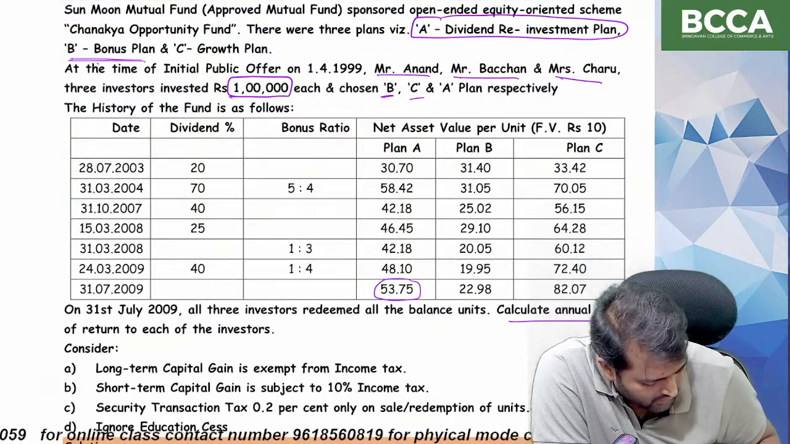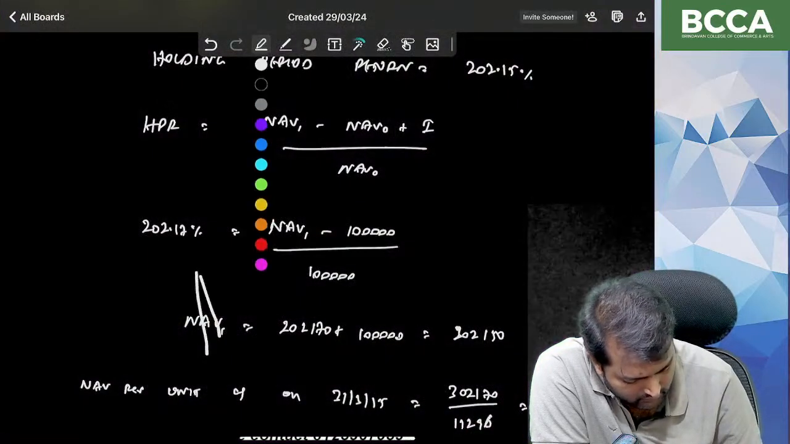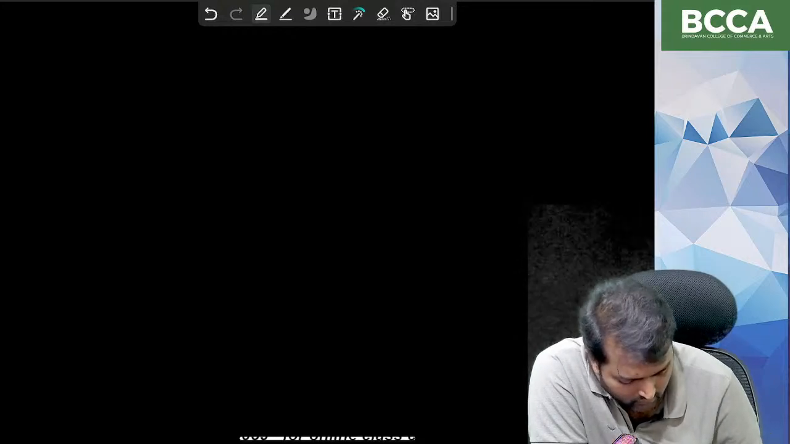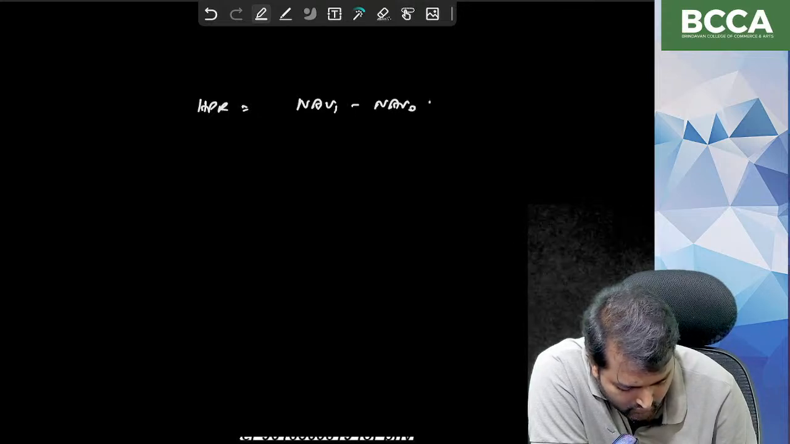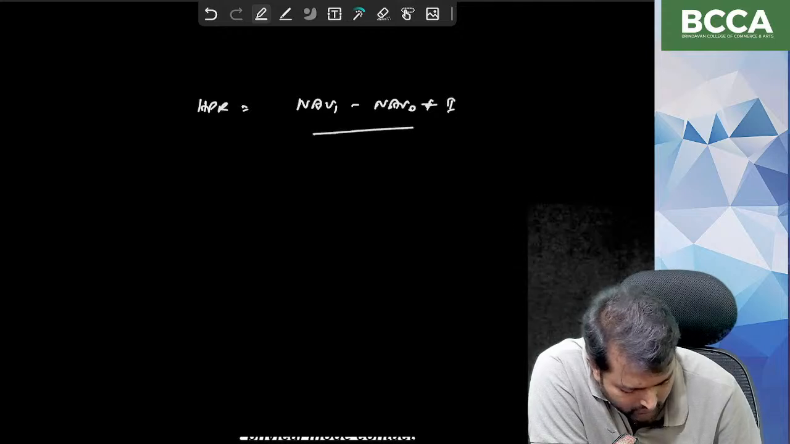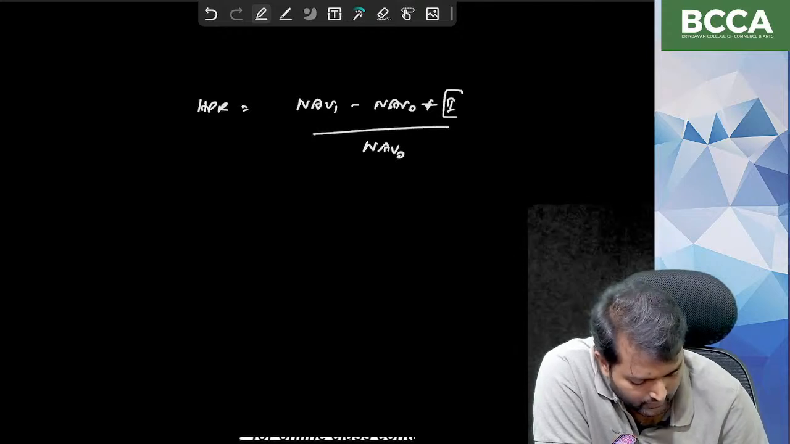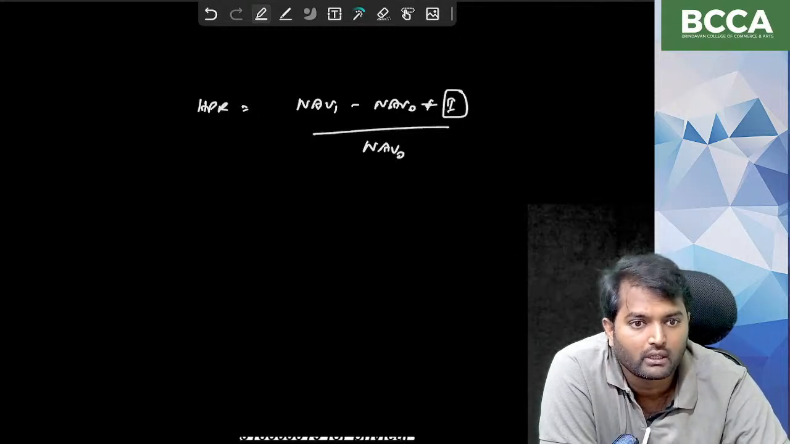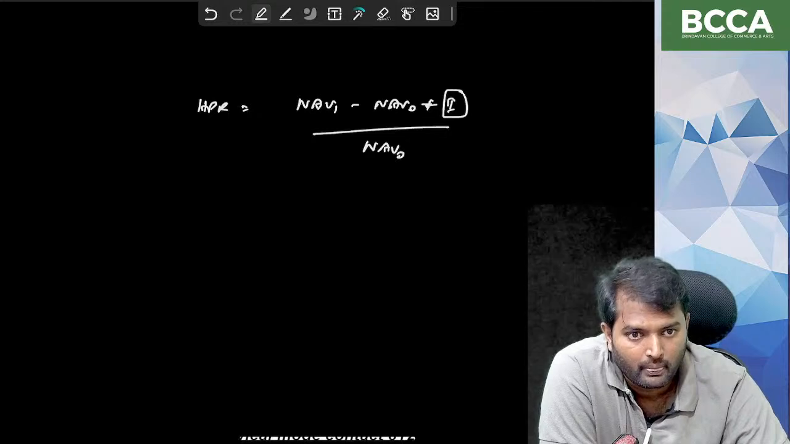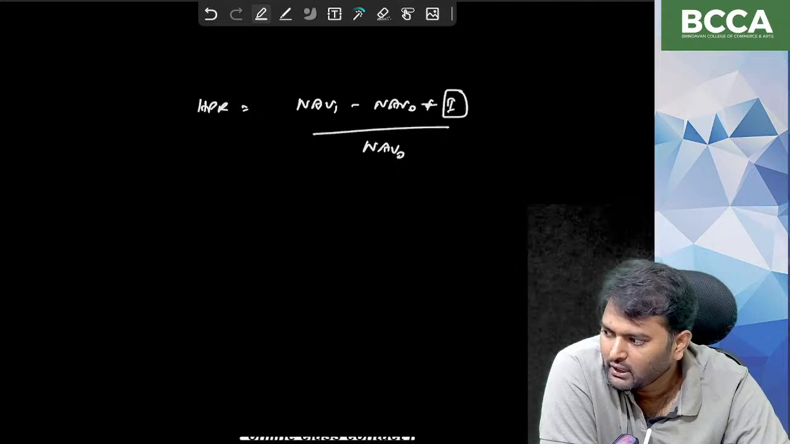So when the dividend is being reinvested, we cannot use this formula for holding period return. Holding period return is equal to NAV1 minus NAV naught plus income divided by NAV naught. This formula cannot be applied because income is being reinvested. We cannot find out holding period return on per unit basis because dividend is being reinvested. So that's why what we have to do.